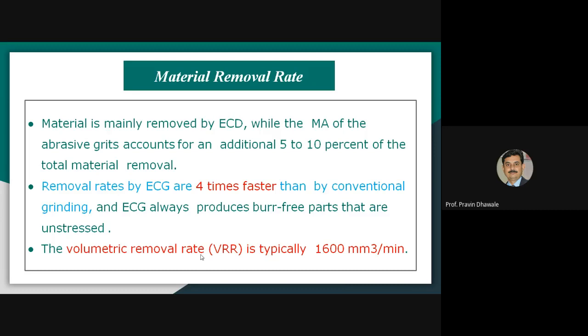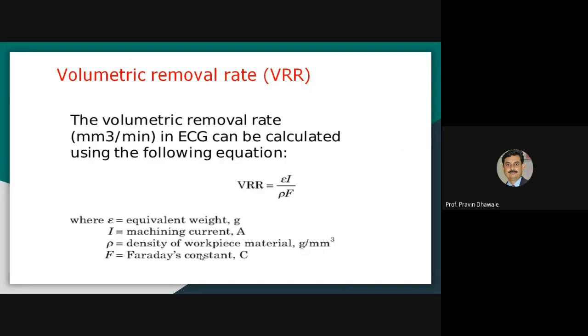So that unit will be mm cube, and rate means per minute or per second. So the volumetric removal rate in the electrochemical grinding process is 1600 mm cube per minute. So this is the material removal rate that will be observed in the electrochemical grinding process.